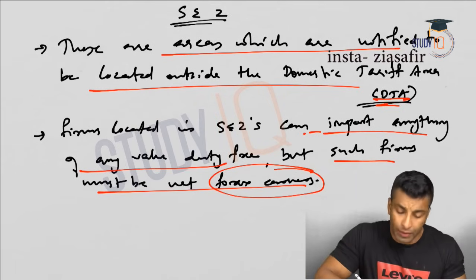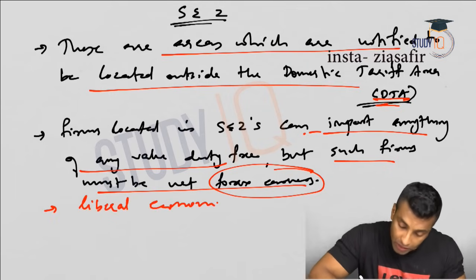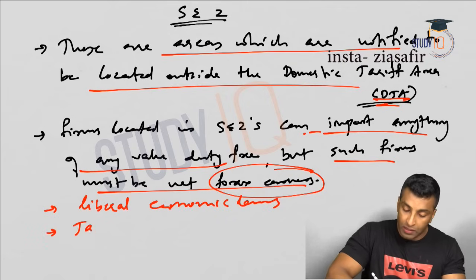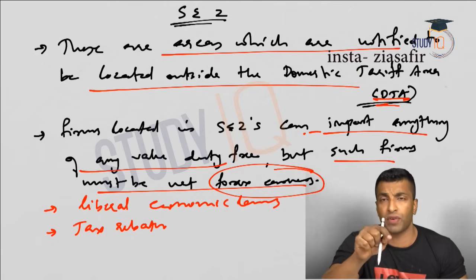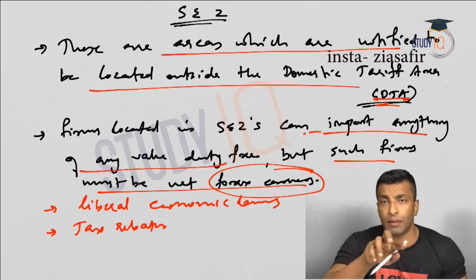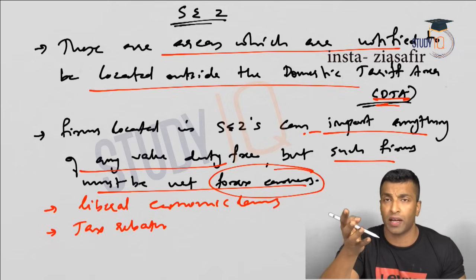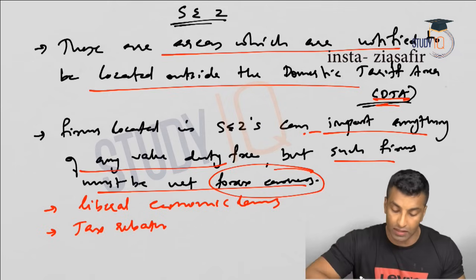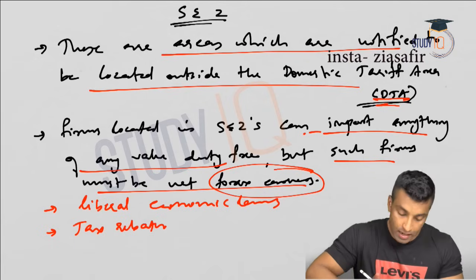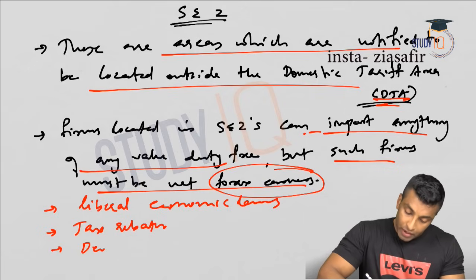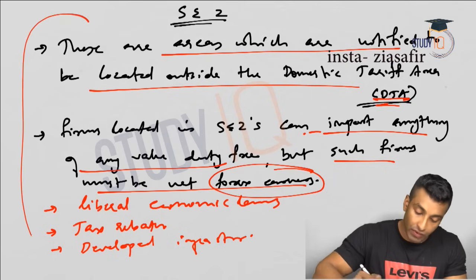Now some other points related to SEZ. Obviously the advantages: liberal economic laws, then tax rebates. We have discussed tax rebates in the taxation module, in the first lecture, Taxation 1, where we covered tax rebates, tax deductions, different types of taxes, incidence of tax, impact of tax. There I discussed in detail what tax rebate means and how it is calculated. Next, there will be developed infrastructure. These are the key points that we need to discuss about SEZ.